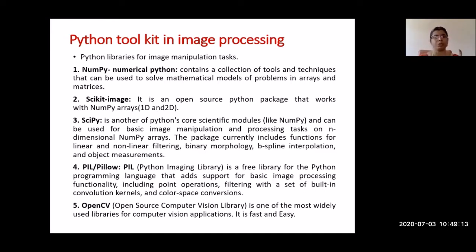Once you install Python, you have to check whether NumPy is present in your toolkit. Then the second one is Scikit-image. This is also an open source Python package.